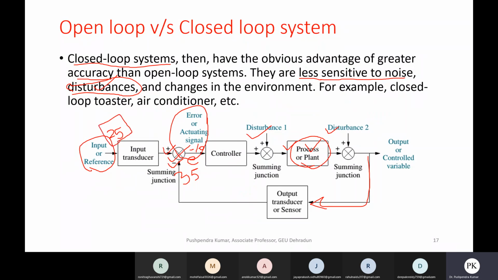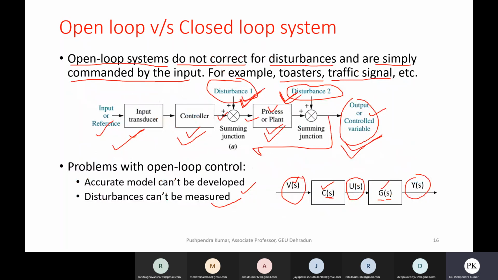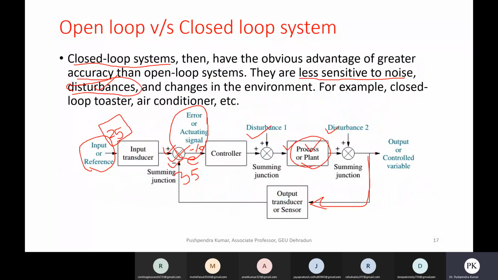So there is a feedback which we didn't find in the open loop. In open loop, if you look, we don't have any feedback. We do not compare this output with the reference input. This is my reference input. But here we compare this output with the desired input.